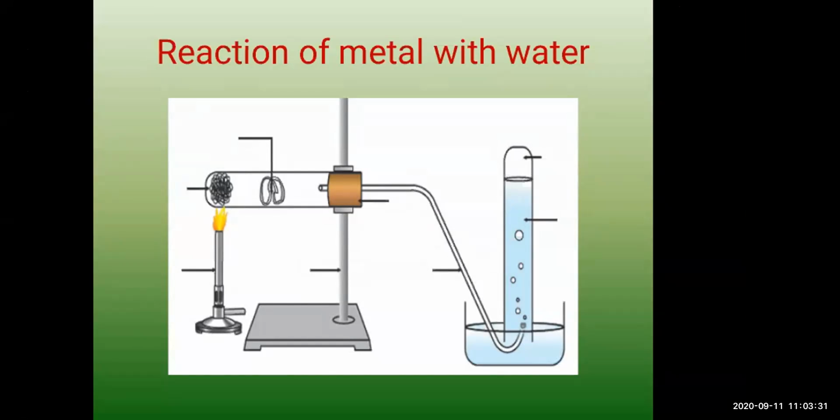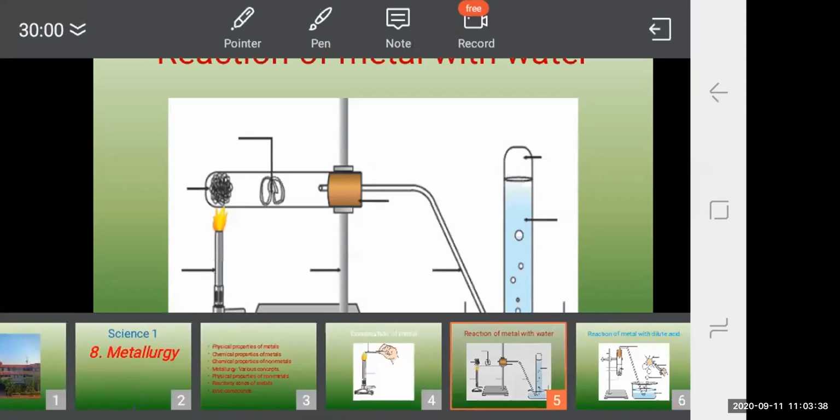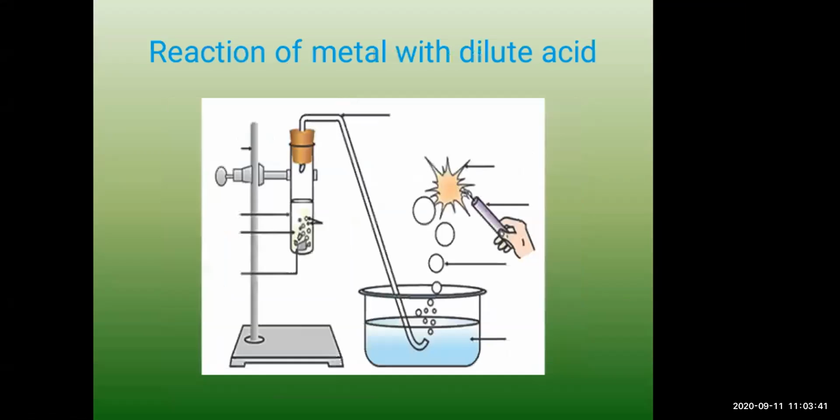Okay, now next we are moving to the next reaction, the reaction of metals with dilute acid, where you are using dilute acid, right? So that's why I have written here reaction of metal with dilute acid. We have studied metals with acids in the previous chapter. You know metals are very reactive. So you can take samples of aluminium, magnesium, iron or zinc, whatever you need. And then you can take dilute sulfuric acid or hydrochloric acid.